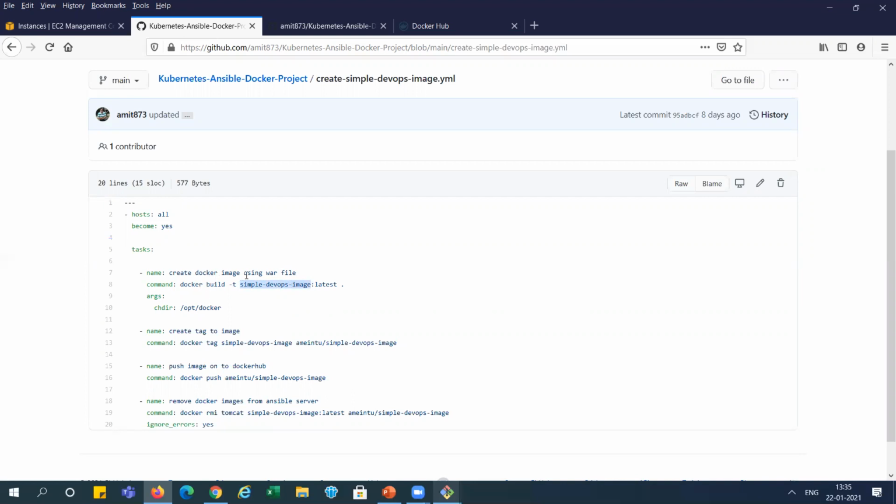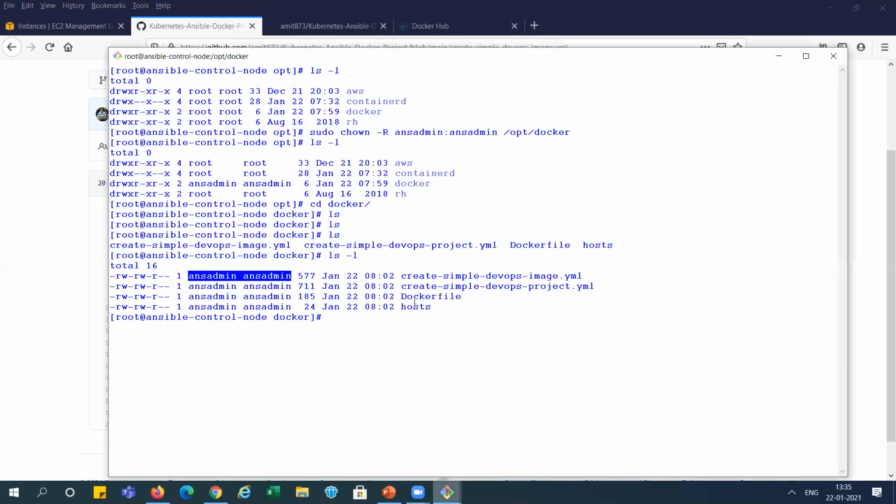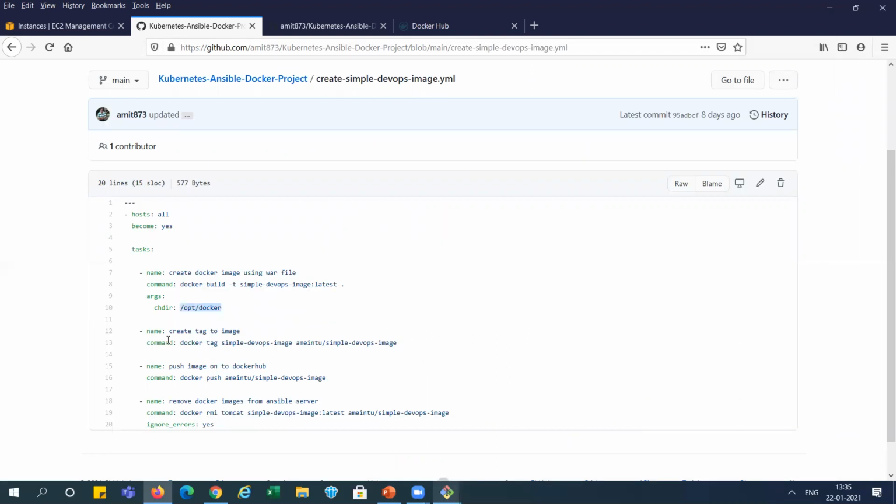And while creating this image, it will get the Dockerfile from this Docker folder, right? We have already created these files over there, and we can see here we have already copied the Dockerfile over here. See, Dockerfile is already there, right?